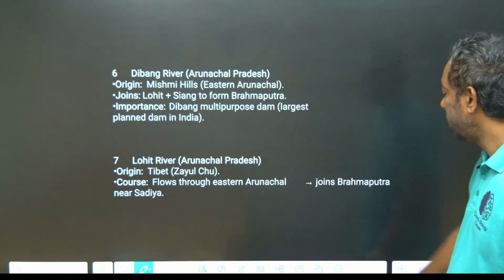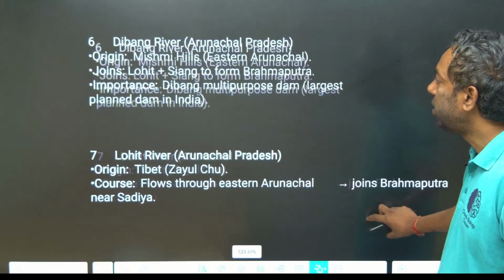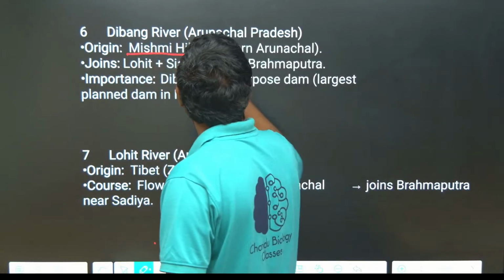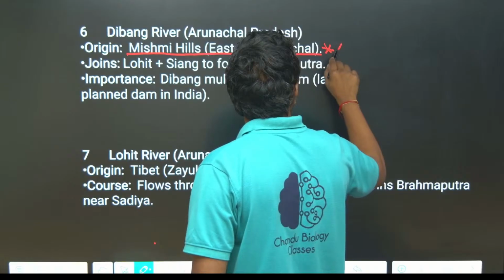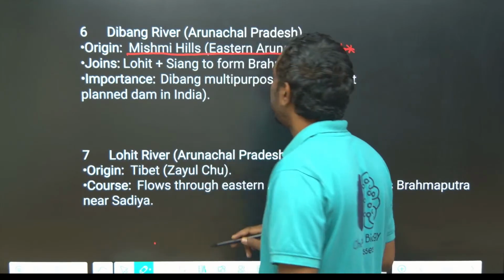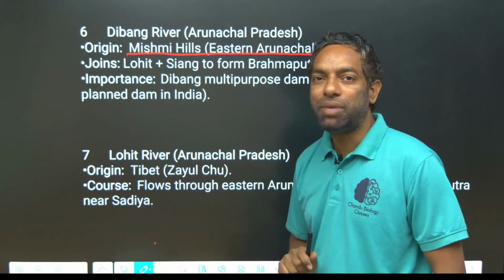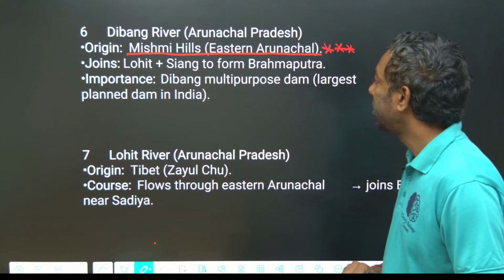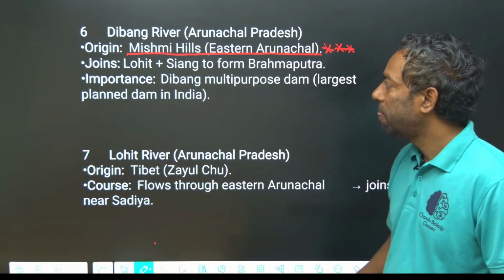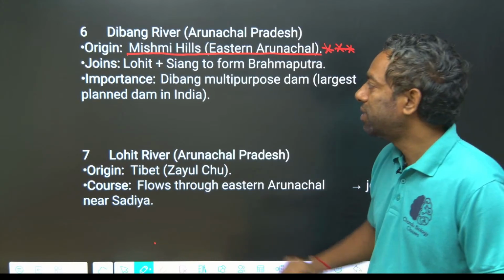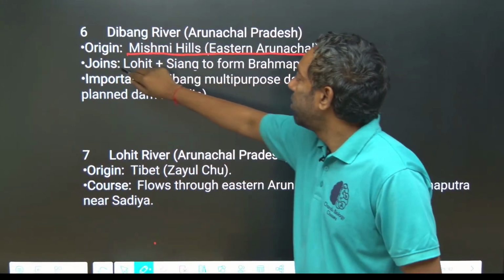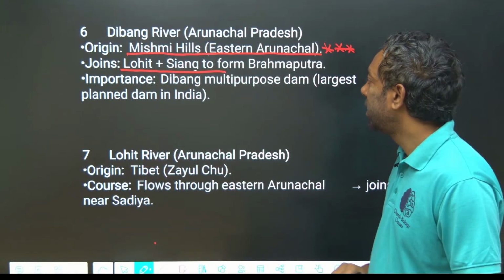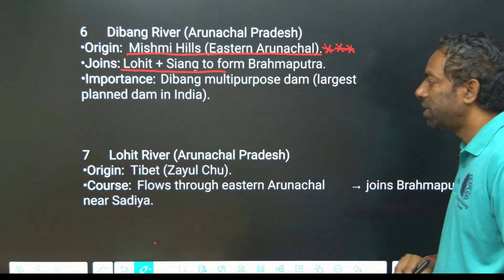Dibang river, Arunachal Pradesh. Where does it originate? Mishmi Hills, eastern Arunachal Pradesh. This is important. It joins Lohit and Siang to form the Brahmaputra. These three rivers join and finally make the Brahmaputra. Importantly, a multi-purpose dam is there on the Dibang.